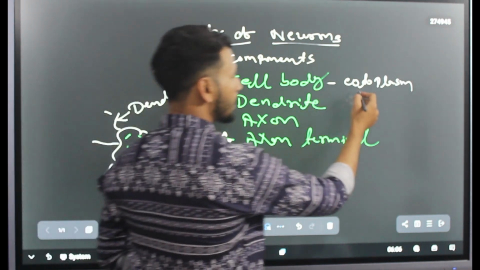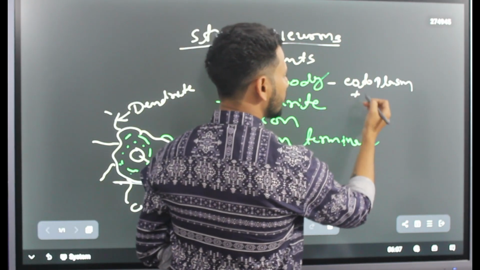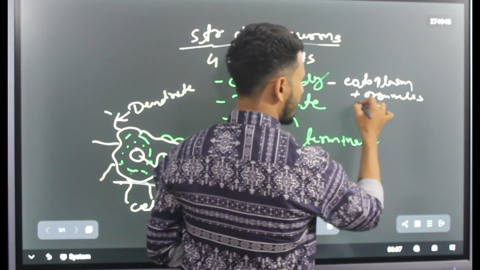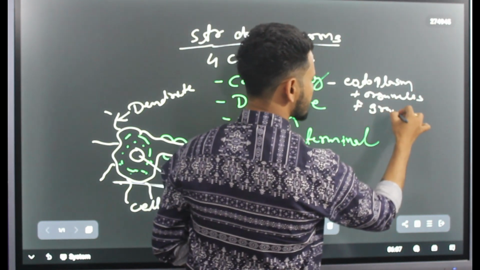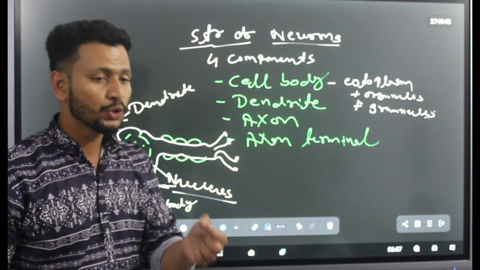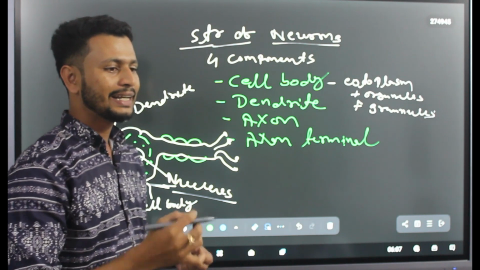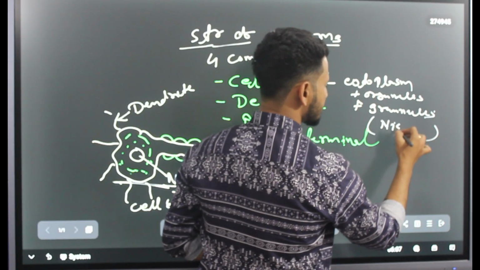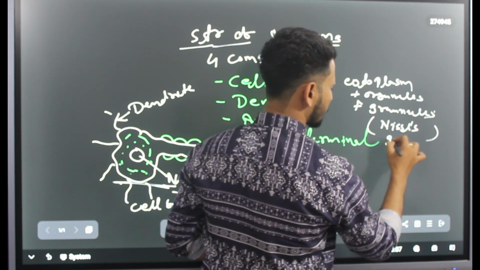So cytoplasm, along with a few organelles and a few granules. And the granules are specifically called Nissl's granules.